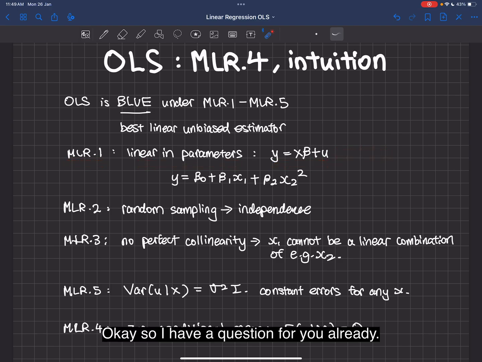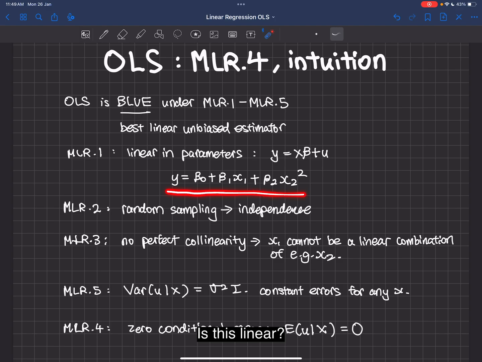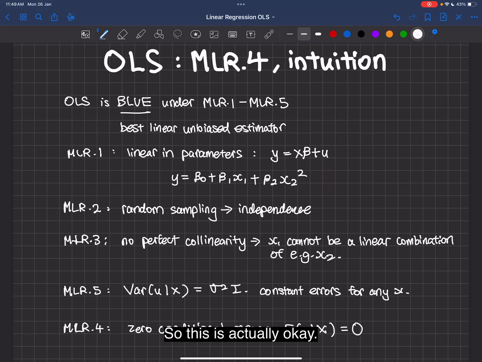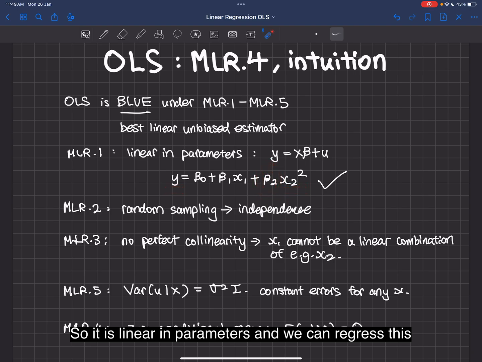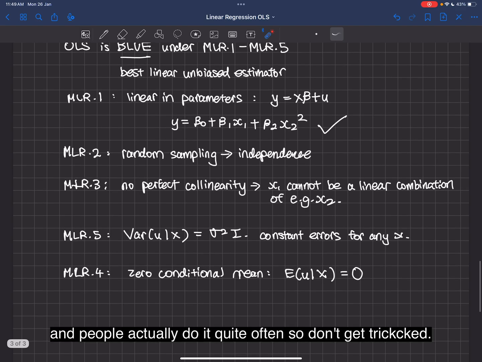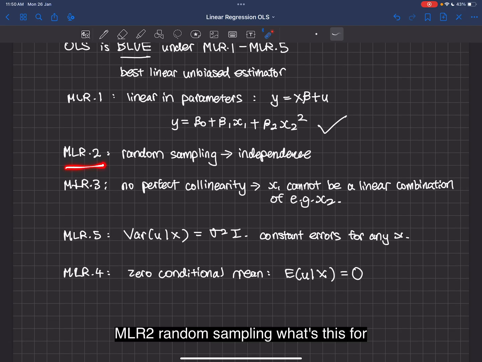Okay, so I have a question for you already. Is this linear? Does this violate MLR1? 3, 2, 1. Okay, this doesn't violate MLR1. So this is actually okay. Why? X squared is related to y linearly by b2. So it is linear in parameters and we can regress this. And people actually do it quite often. So don't get tricked.